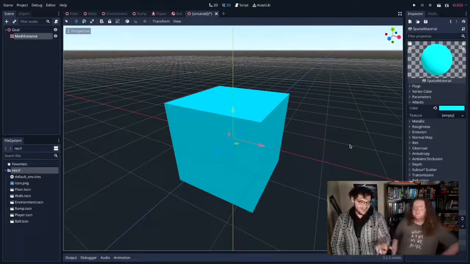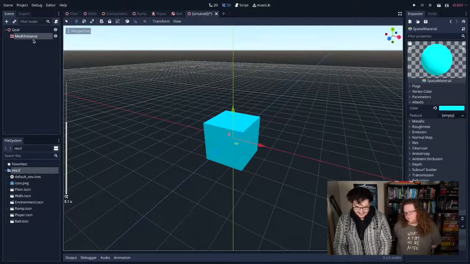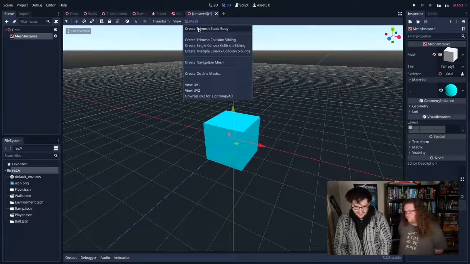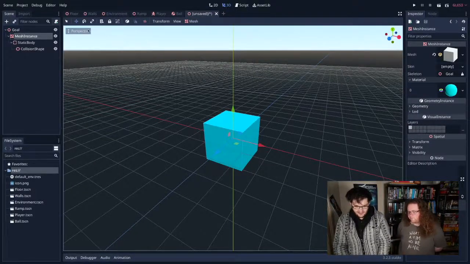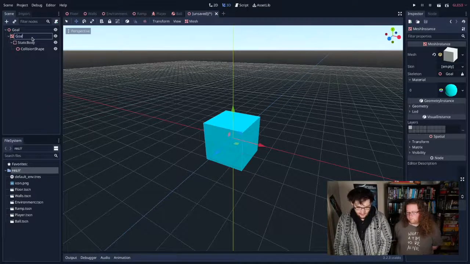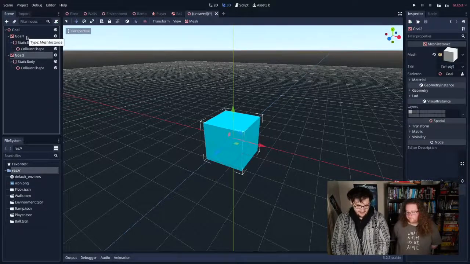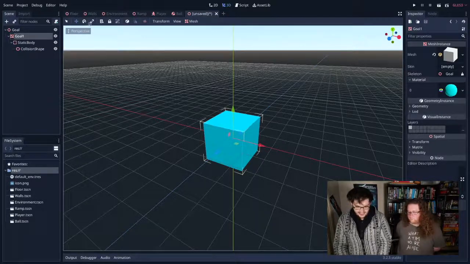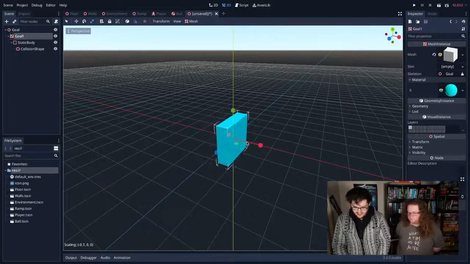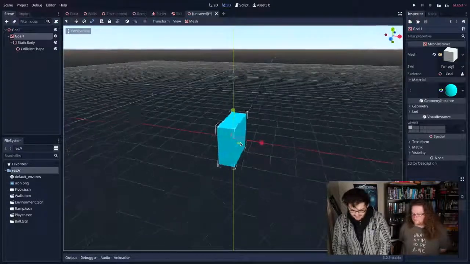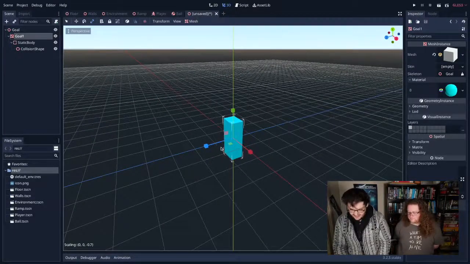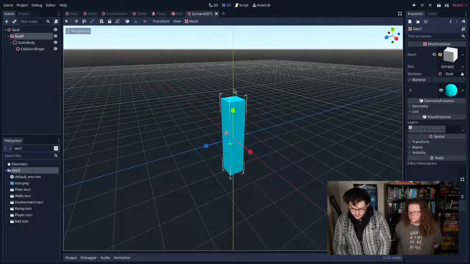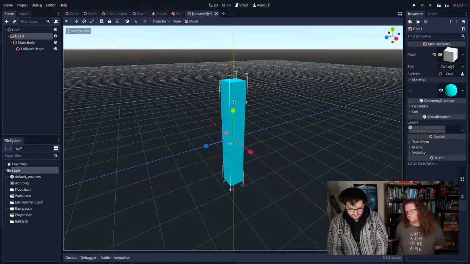Okay, so I'm going to make a little bit of a collision body again. This is static again because it never needs to move, so we've got goal 1. I'm not going to duplicate that yet. I'm going to scale it a little bit with my squishy thing here. So I'm going to smush it a little bit. Yeah, that seems fine. Going to make it nice and tall. Yeah, doesn't really matter. That's good.